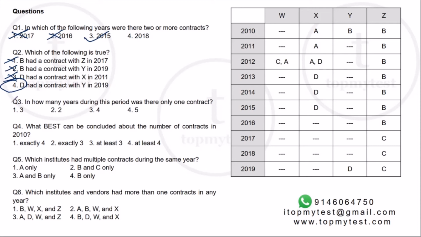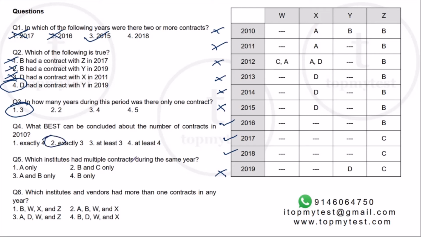Okay. Question number 3. In how many years during the period was there only one contract? 2010, no. 2011, no. 12, no. 13, 14, 15 and 19, no. So only in 2016, 17 and 18. 3 out of these years, option 1 will be your correct choice. Question number 4. What best can be concluded about the number of contracts in 2010? In 2010, there are exactly 3 contracts. Option 2.